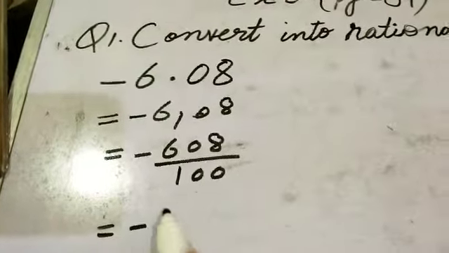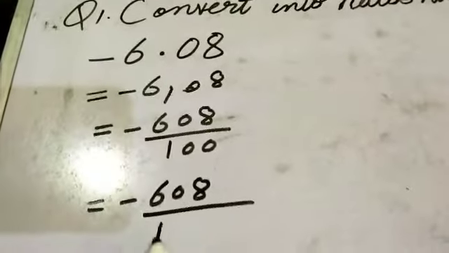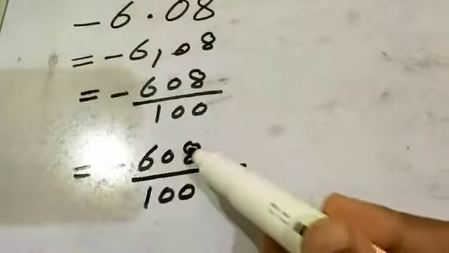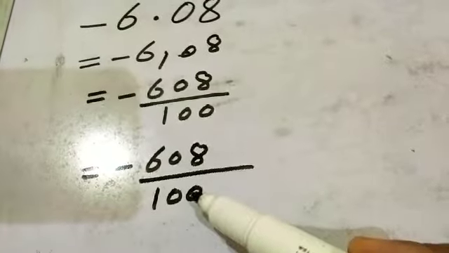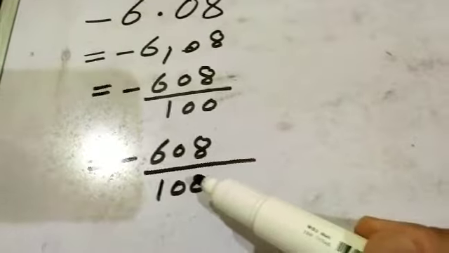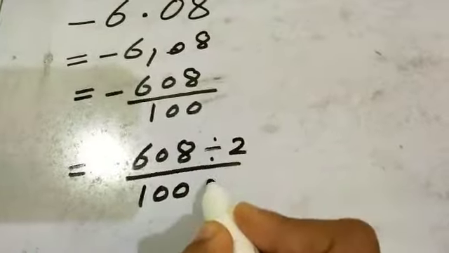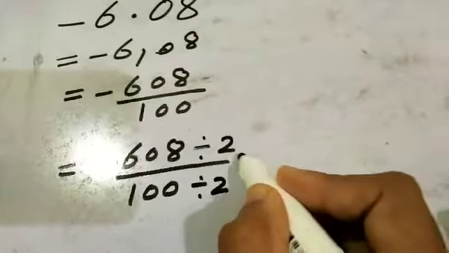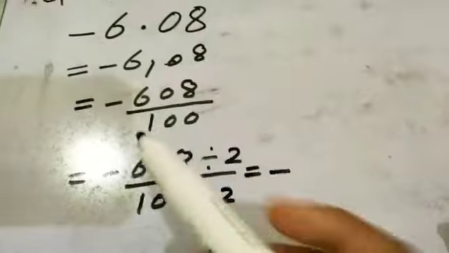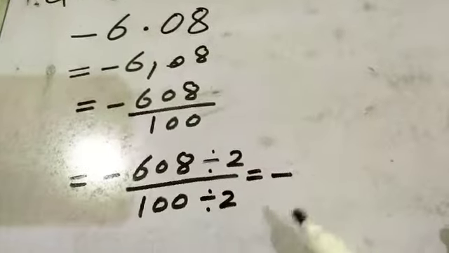Now check these two numbers. Can we divide these two numbers by the same number? Yes. Firstly, we will start with 2. Divide by 2 and divide by 2. Minus is the sign with the question, so we have to put it with all these steps.